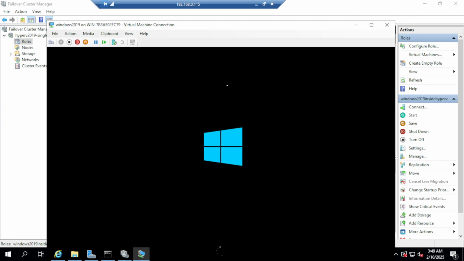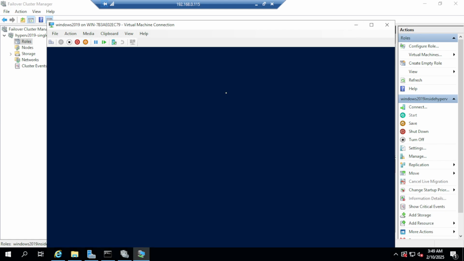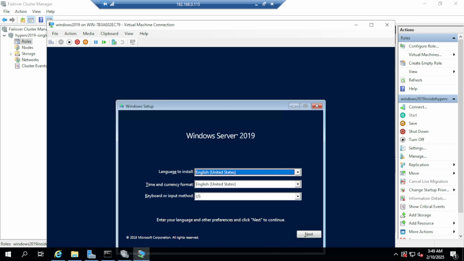Okay, so I believe it has identified the ISO image and it's starting the boot and installation process. Click on next here.